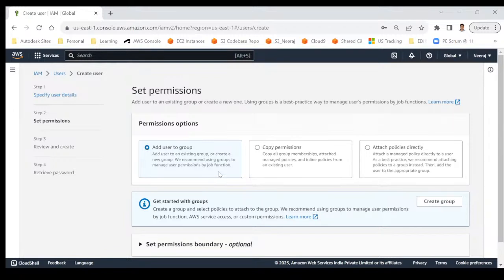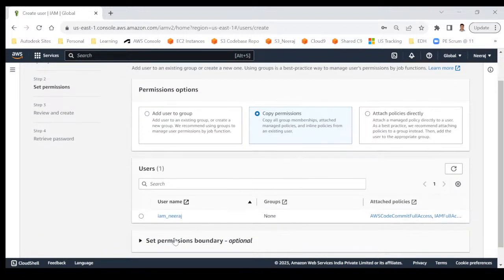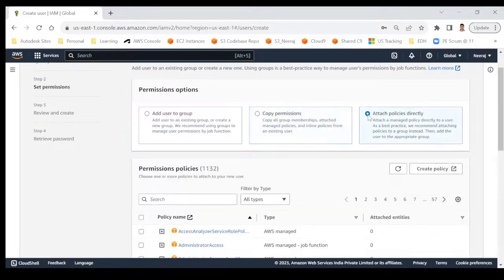That's one way. The second way is copy permission. That means one user is there and that user has some permission, and this new user wants exactly the same access. So we can copy from someone. Like in this case, one user IAM Neeraj is already there, so I can copy all the permissions from IAM Neeraj to this new user IAM Krishna. That's possible.